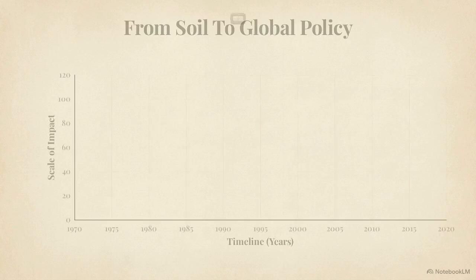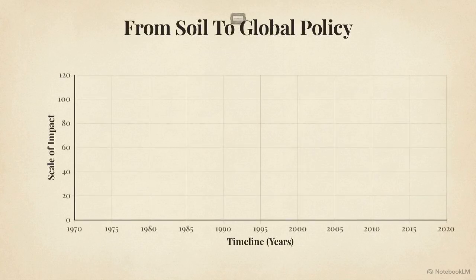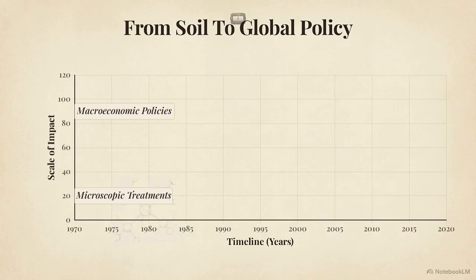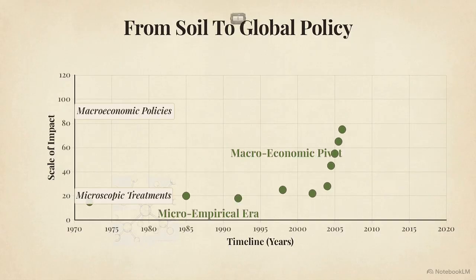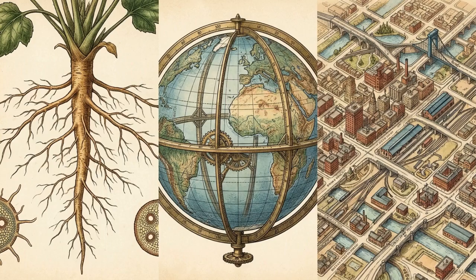To analyze this, we plot the publications on a coordinate plane, with time on the x-axis from 1970 to 2020. The y-axis measures impact scale, from microscopic treatments to macroeconomic policies. The raw data nodes naturally cluster into three distinct chronological and vertical groupings. These three clusters represent the three major paradigm shifts in modern agronomy.